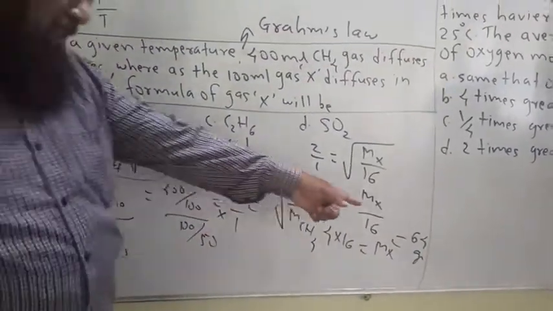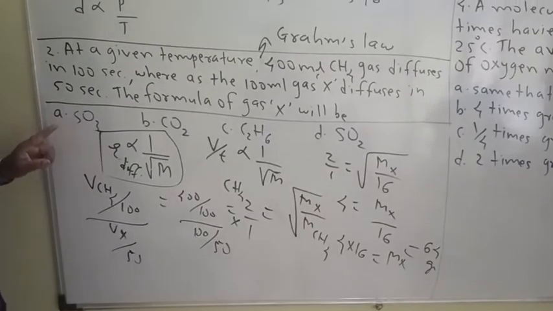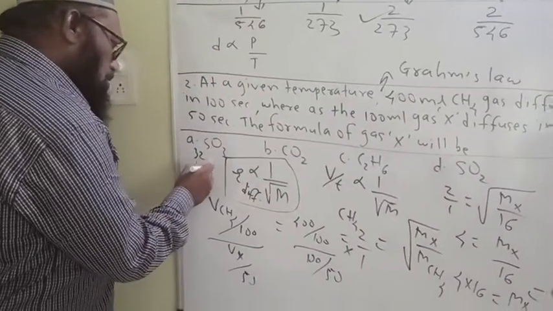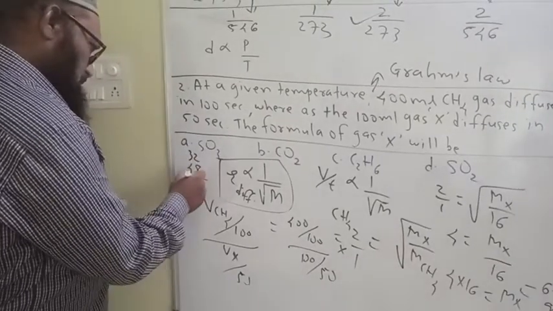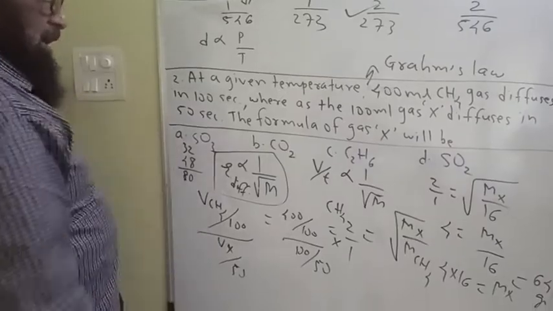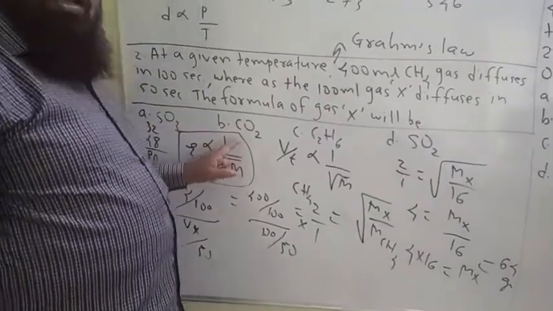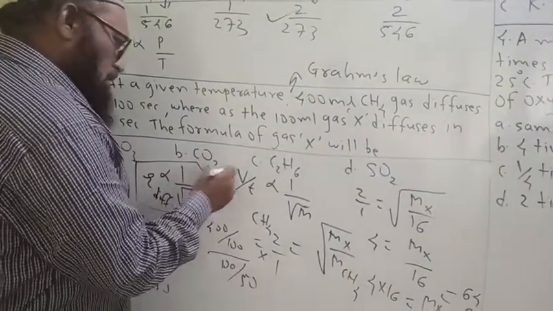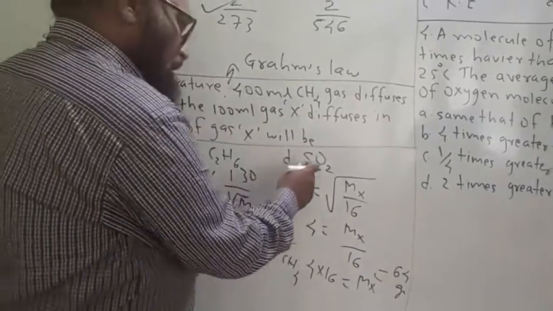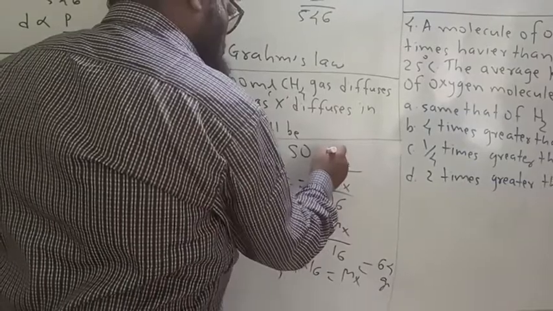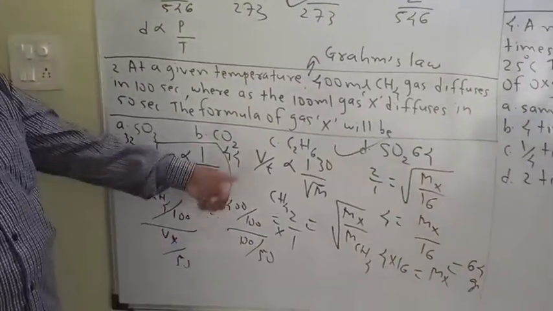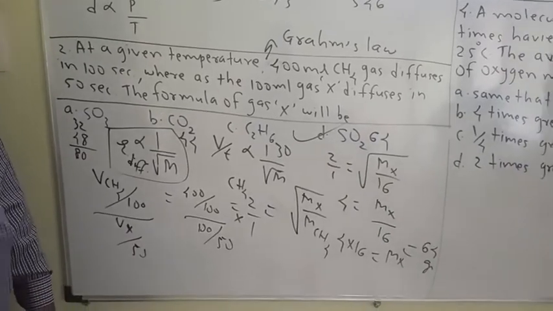Let us see 64 gram. SO3, sulfur 32, 3 oxygen 48, this is 80 gram. This is not the correct answer. Carbon dioxide 44 gram per mole, ethane 30 gram per mole, SO2 32 plus 32, 64. That's why D is the correct option. This is about Graham's law of diffusion.